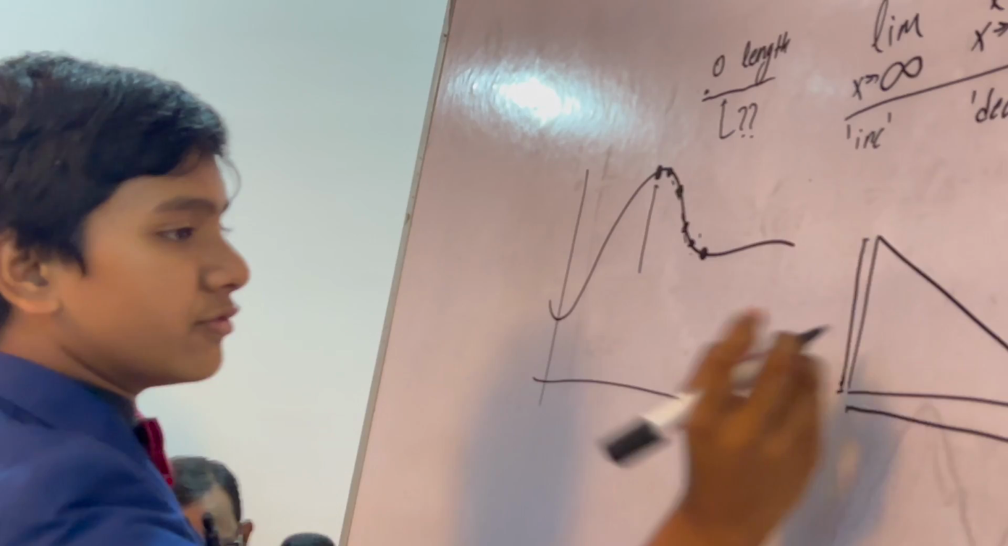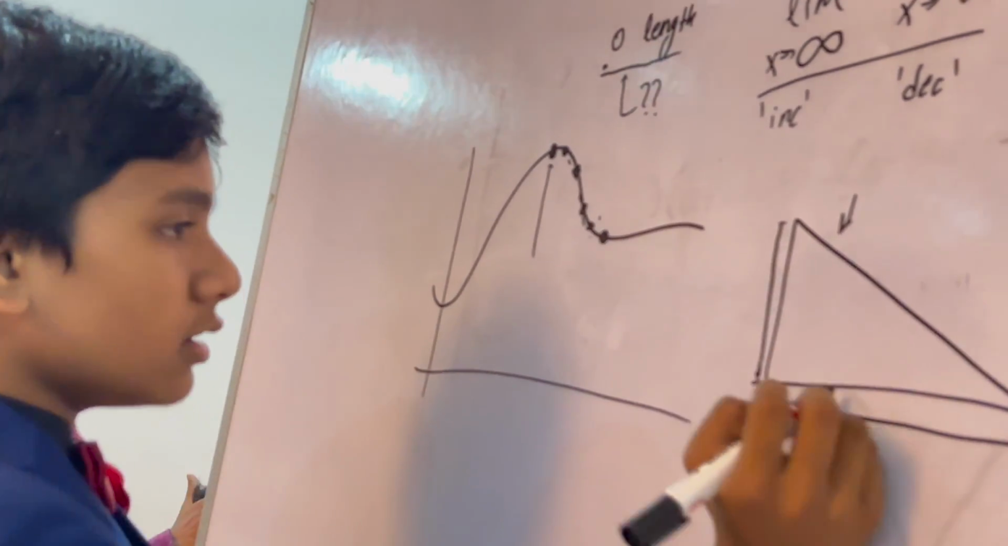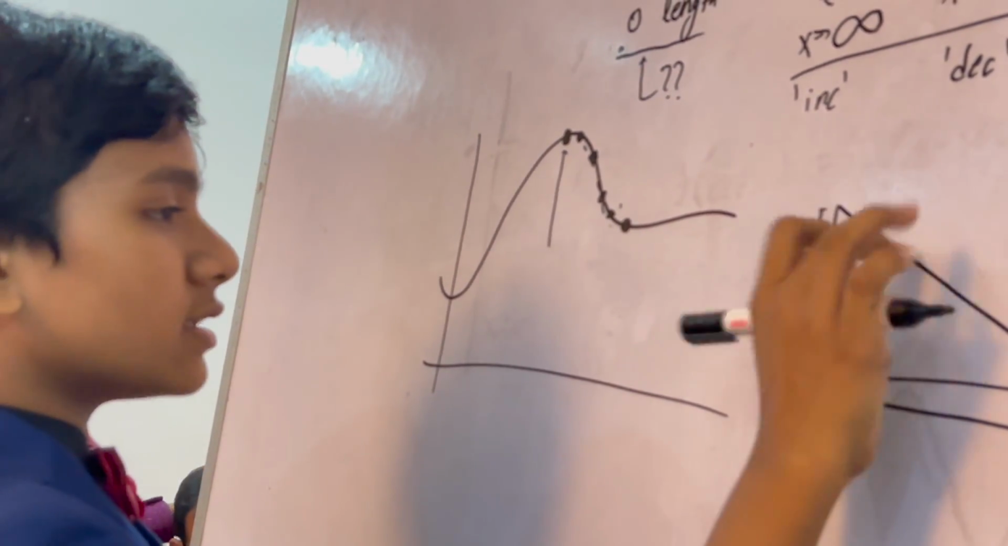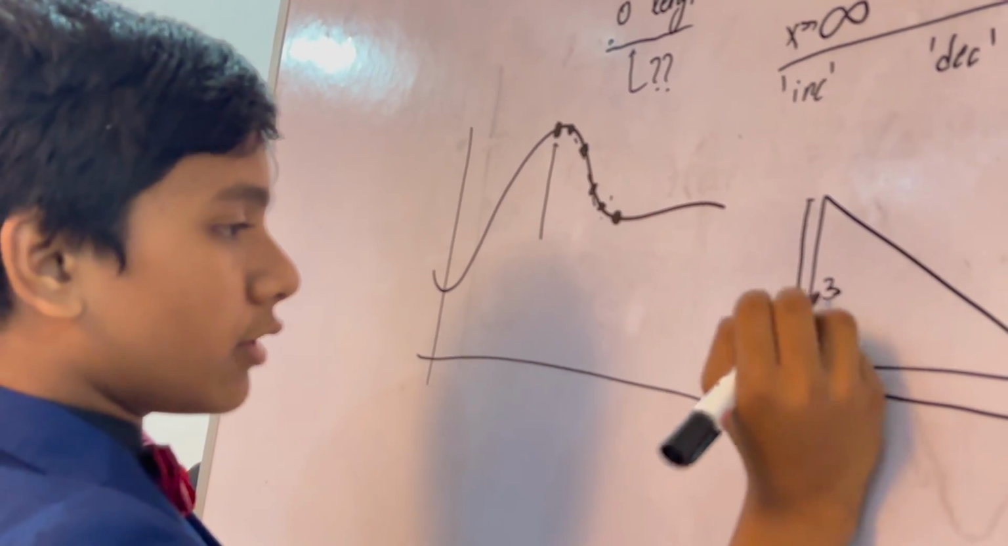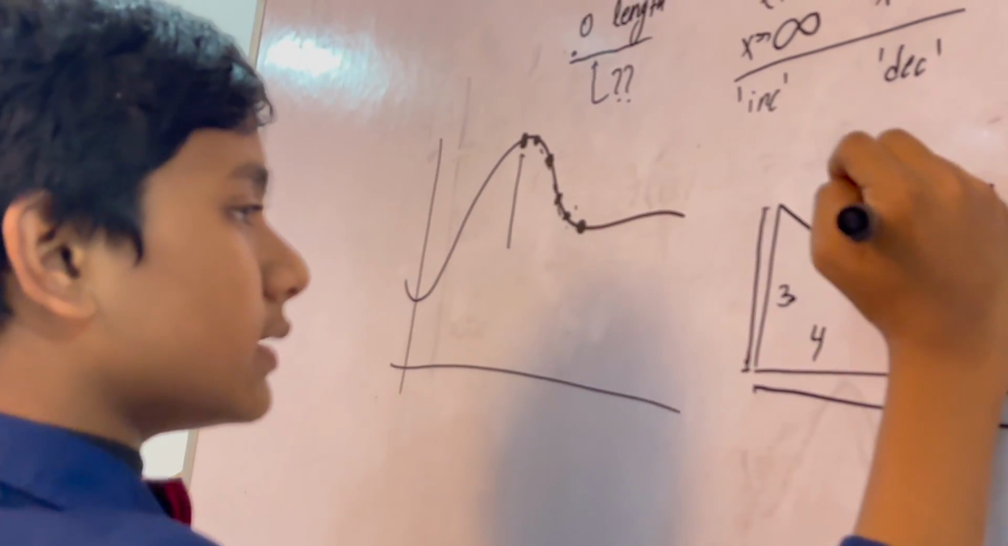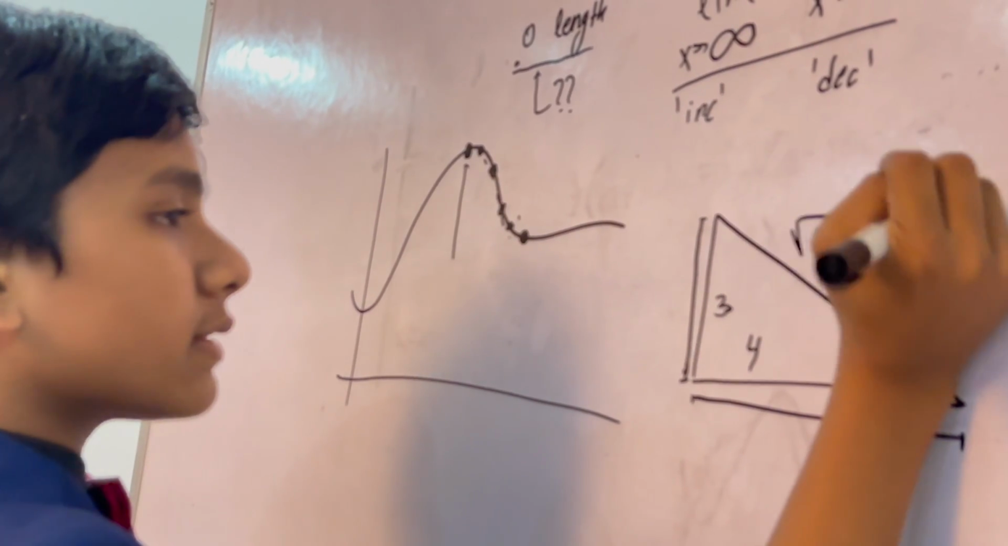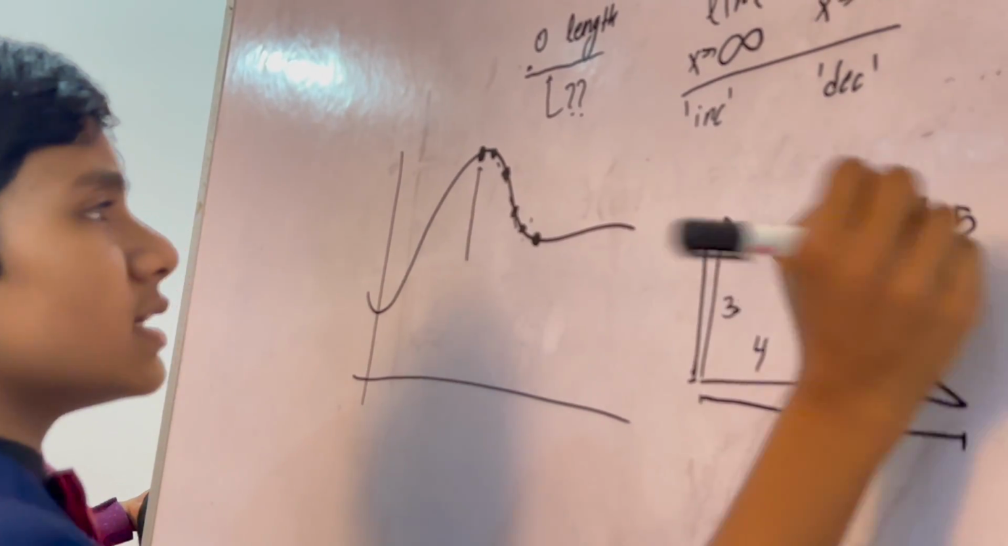So, I mean, if we've got a straight line right over here, then all we need to do is use the axes to describe it. If we have 3 over here, 4 over here, this is obviously 5. But this contains no mention of points.